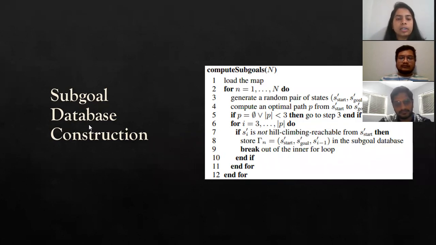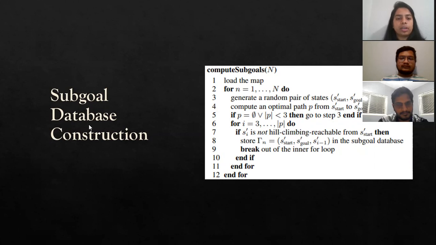So most of the memory consuming part of DLRTS star lies within this subgoal database. This search algorithm abstracts the map with the help of the clique-based abstraction scheme of PRA star to build the database. DLRTS star considers all pairs of abstract states once the map is partitioned into regions. For each pair, the search algorithm DLRTS star finds an optimal path. It marks the ground level states by tracing the path from the start representative.